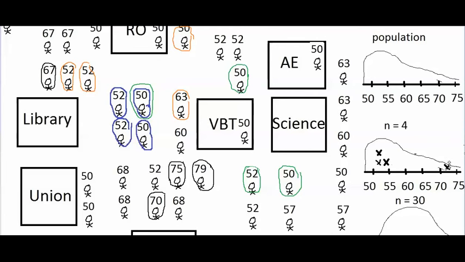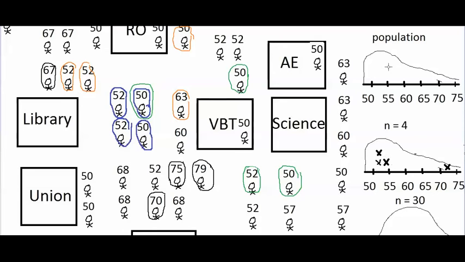So this is a tall group of 4 Cal State East Bay students. Each of these samples that I've looked at is a different possible sample of 4 students who could be selected. 3 of those samples had low means, and one sample had a high mean.